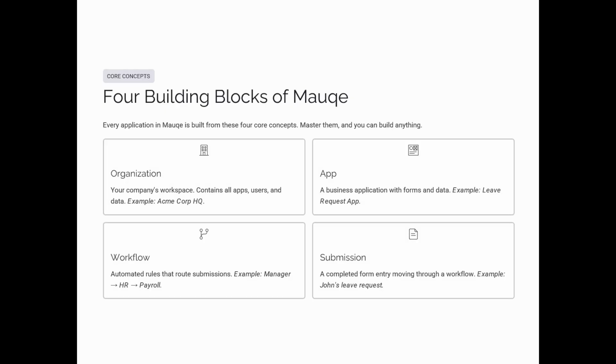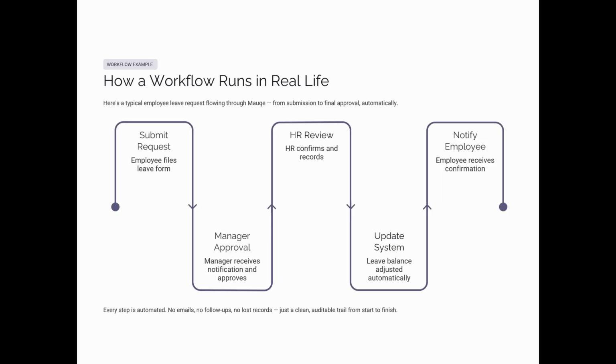Now we have four core concepts in Mauqe. There are only four words you need to remember today: organization, app, workflow, and submission. That's it. Everything inside Mauqe revolves around these four ideas. Your organization will consist of all the apps, users, and all the data. An app will have its forms and data and the pages within the application or the interface. And the workflow, you have to create a workflow, automate it, that will follow the rules to submission. And at last, we'll look at the submission, what the user has submitted the data with. Let's take an example of the workflow.